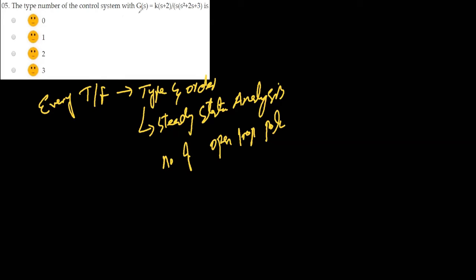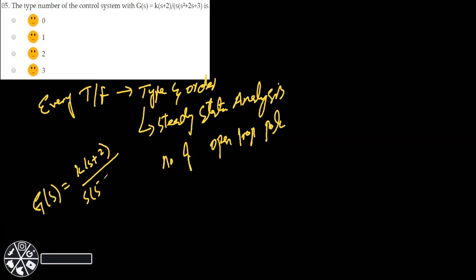So in this case, the open loop is given to me, and that is your G(s) equal to K into (s plus 2) divided by s into (s square plus 2s plus 3). So here we have only one pole at the origin, so this is type 1. So option B is the correct answer. Okay, next MCQ is